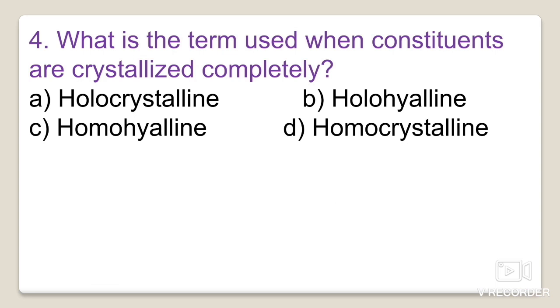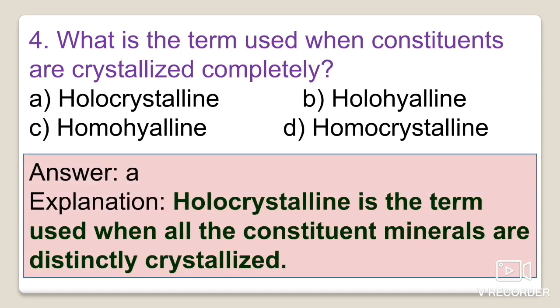Next question deals with: what is the term used when constituents are crystallized completely? We have already talked about it, so you can answer it: holocrystalline. The same options are there: holocrystalline, holohyaline, homohyaline, or homocrystalline. Holocrystalline is the texture term used when all the constituent minerals are distinctly crystalline in nature or completely crystallized. So the correct option here is option A, holocrystalline texture.